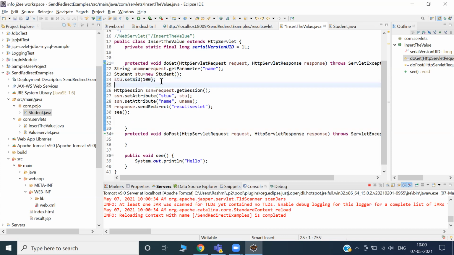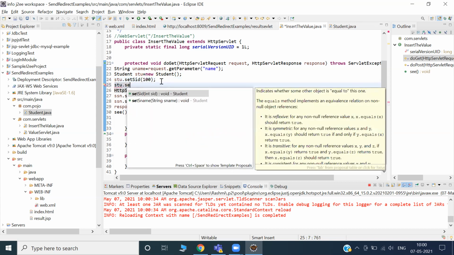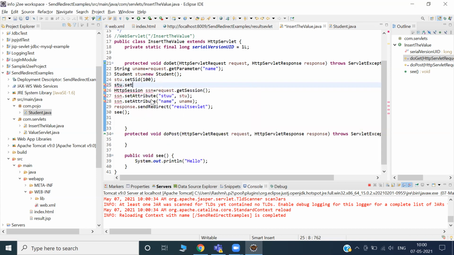I want to set the value also. stu dot setName. Why am I doing this? I'm manipulating here. I have my remote in my hand and I'm doing something, and I want to see whether it is reflected at another place. For testing purposes, I'll go and check there.